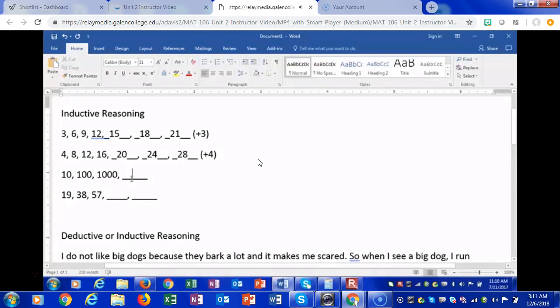Now, 10, 100, 1,000. 10 times what is 100? It should be 10 times 10. 10 times 10 is 100. 100 times 10 is 1,000. 1,000 times 10 is 10,000.